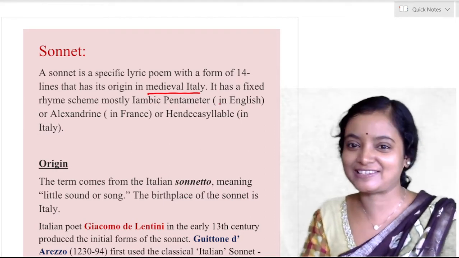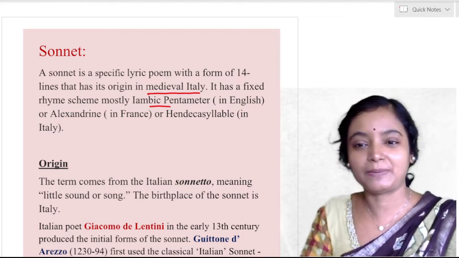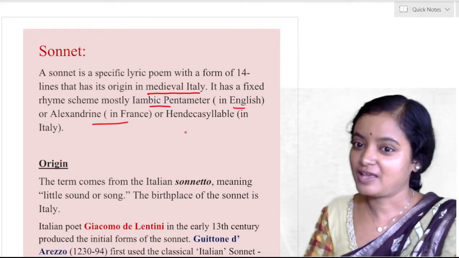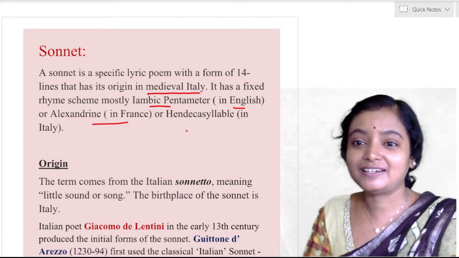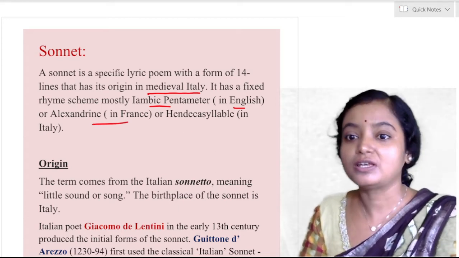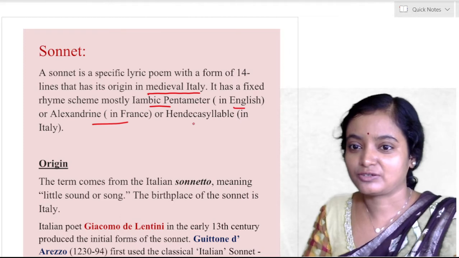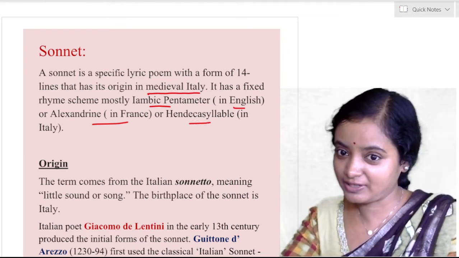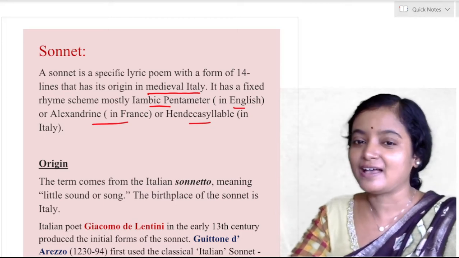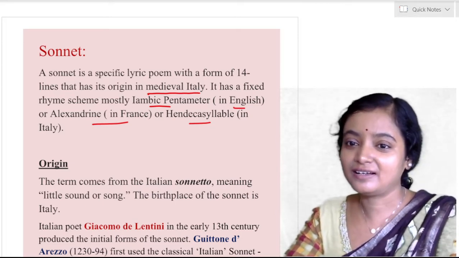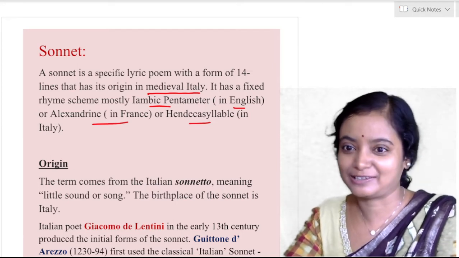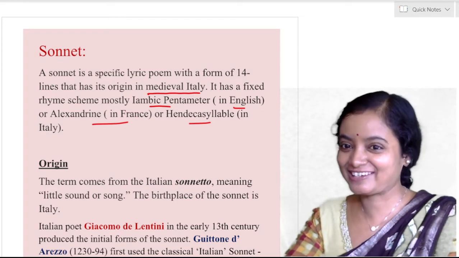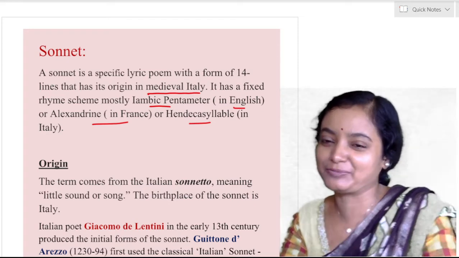It has 14 lines, it has a fixed meter, that is iambic pentameter in English, Alexandrine in France, and hendecasyllable in Italy. So everything is fixed in every country. In English it is iambic pentameter, in France it is Alexandrine, and in Italy it is hendecasyllable. I just made a mistake in following the perfect meter.